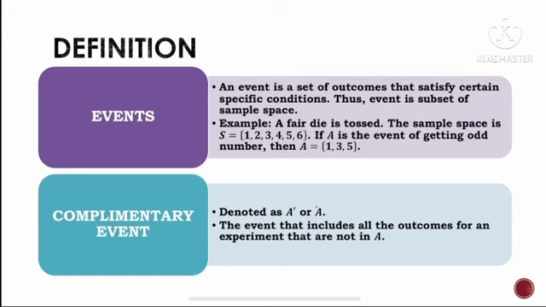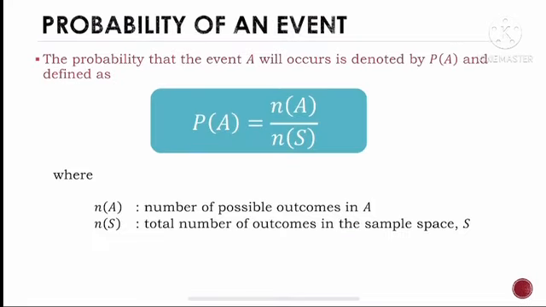Complementary event is denoted as A prime or A bar. It is the event that includes all the outcomes for an experiment that are not in A. The probability that the event A will occur is denoted by P(A) and defined as n(A) over n(S), where n(A) is the number of possible outcomes in A and n(S) is the total number of outcomes in the sample space.